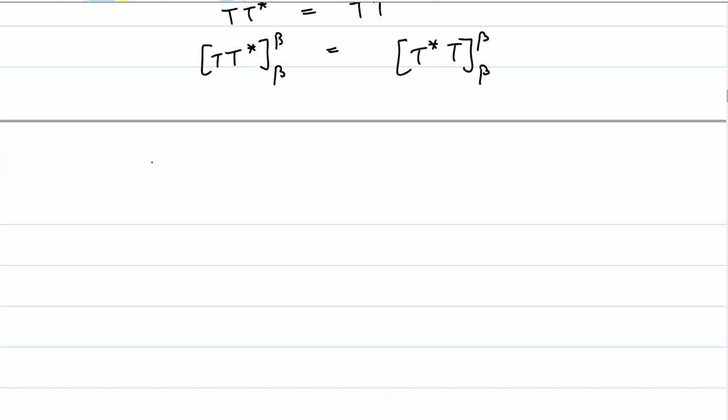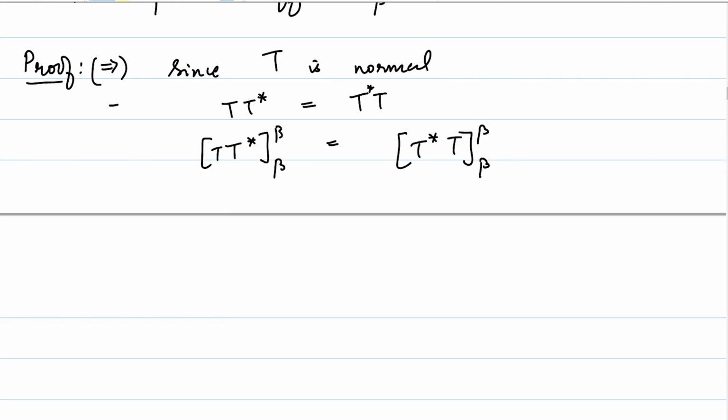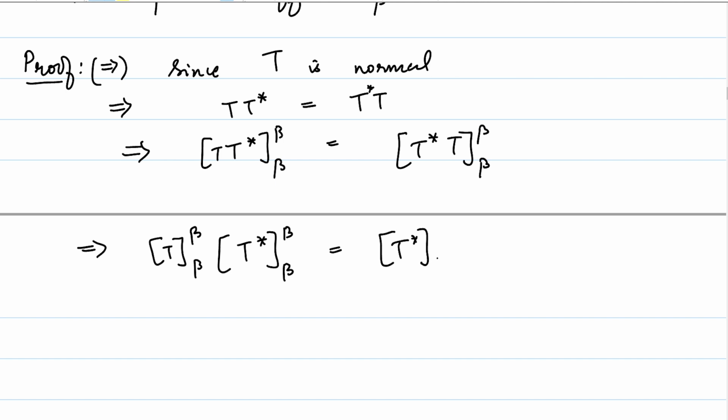And this implies in particular that the matrix of T* with respect to beta times the matrix of T with respect to beta equals the matrix of T with respect to beta times the matrix of T* with respect to beta.